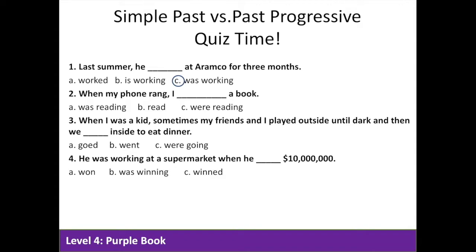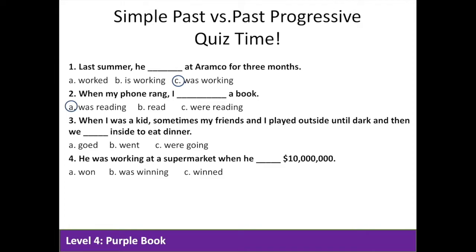Question 2. When my phone rang, I blank a book. If we look at the first clause, we know that we have a short action, so in our main clause, we need a progressive action, and A is the correct answer.